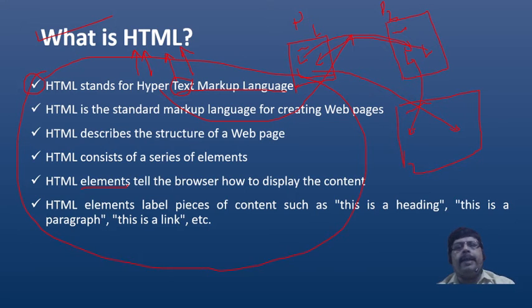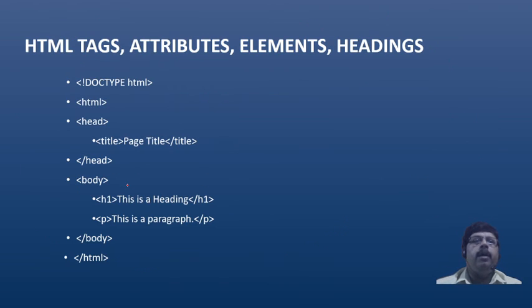Actually, an HTML element is a piece of content such as a heading or a paragraph. So you can define it as a heading, a paragraph, or lists with a bulleted or numbered list. That concept is done by the element in HTML.